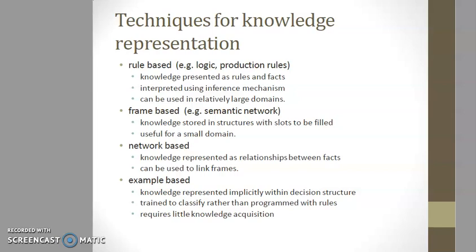The decision structure is constructed automatically based on examples presented to the classifier. The classifiers effectively detect recurrent features within the examples and are able to use this to classify other input. These are the techniques for knowledge representation.